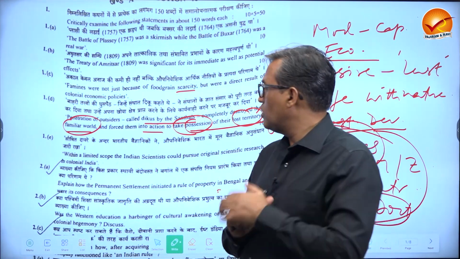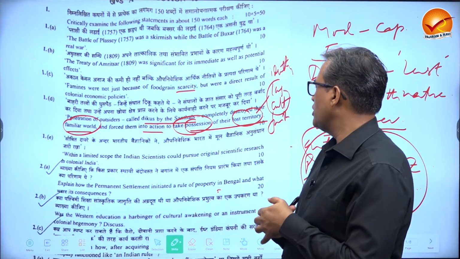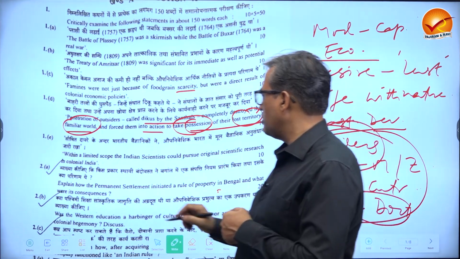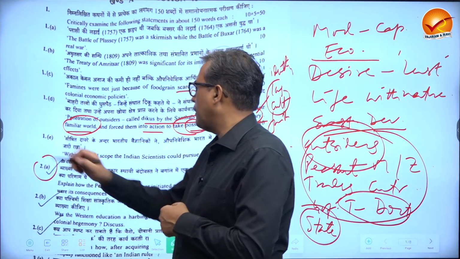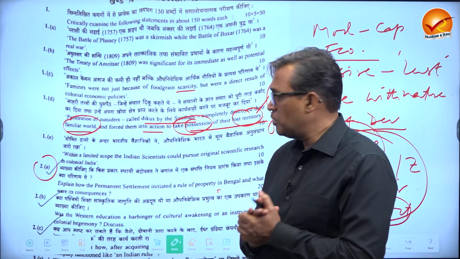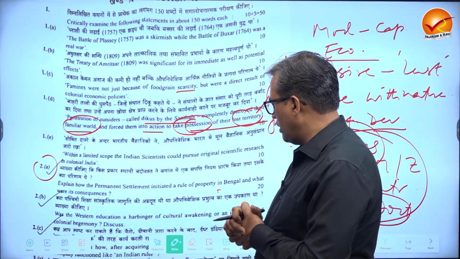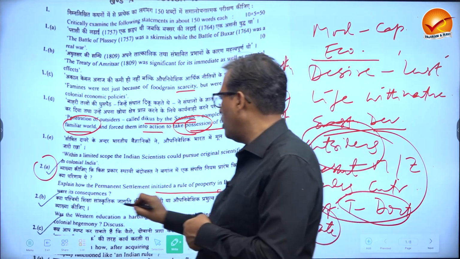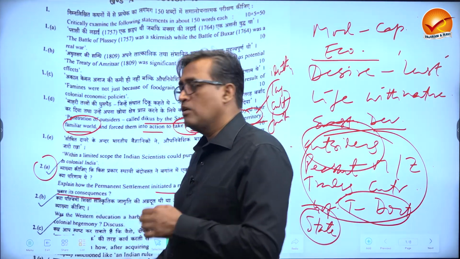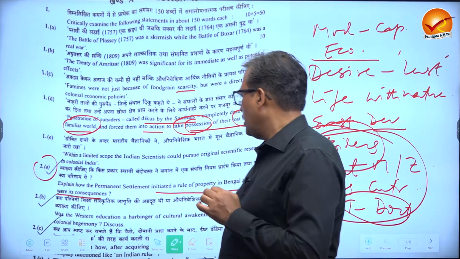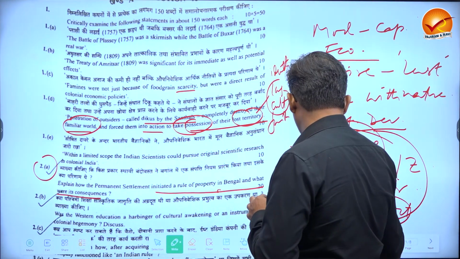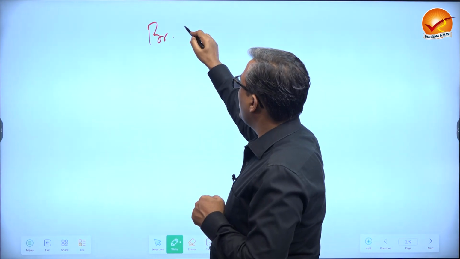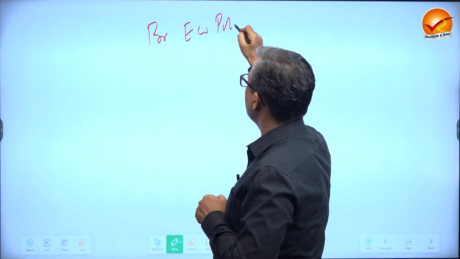Let's see another question. And this question is, explain how the permanent settlement, this is question 2A. Explain how the permanent settlement initiated a rule of property in Bengal and what were its consequences. Now, there are many changes brought by British economic policies.